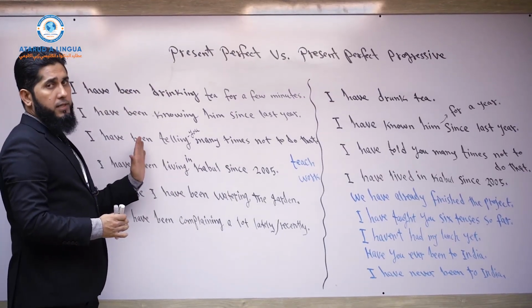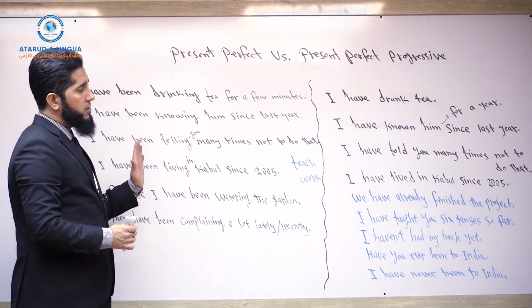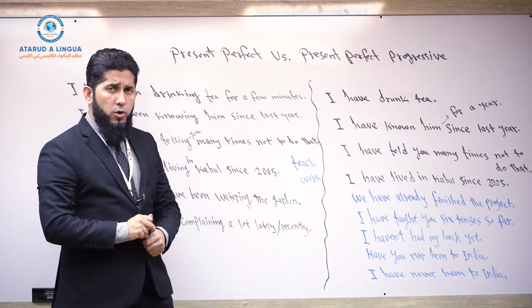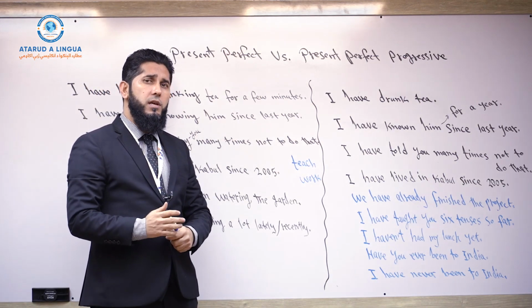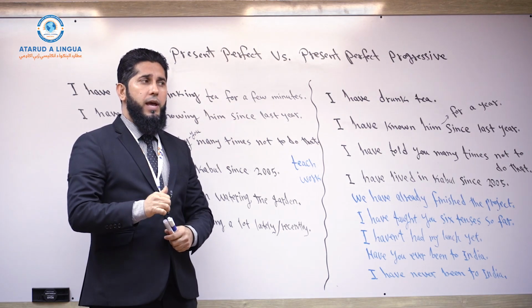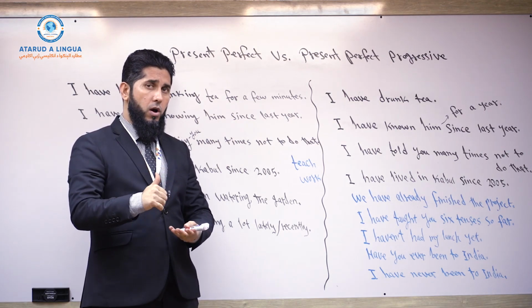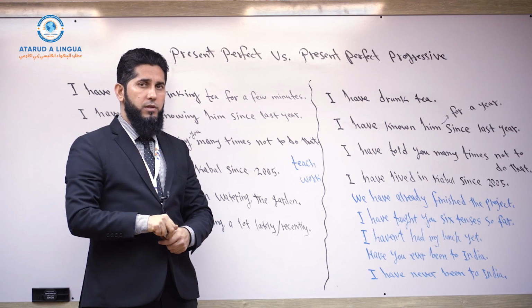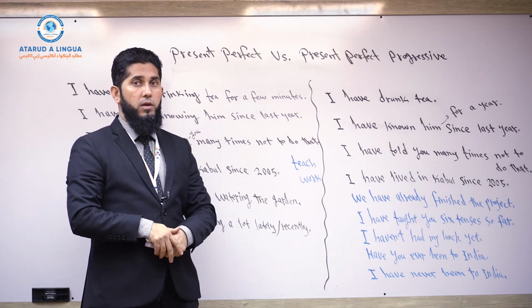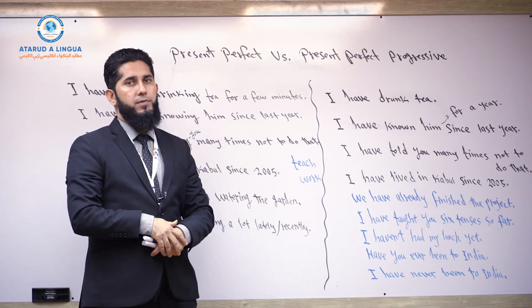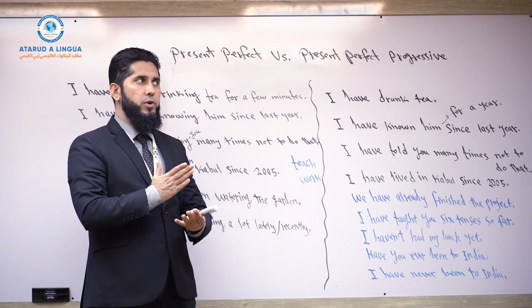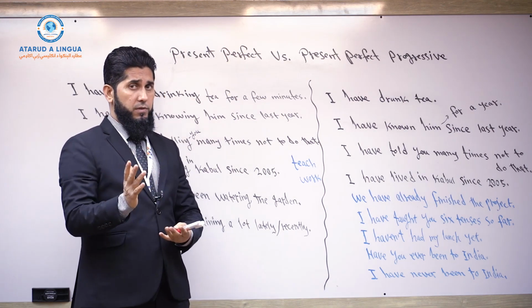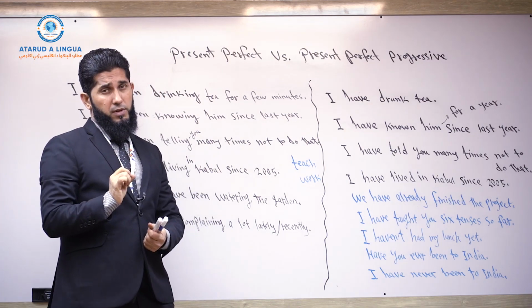So to this side, present perfect continuous tense, and to that side of the line, present perfect tense. Keep in mind that the main usage of present perfect tense is to talk about an action that happened before now, before present time, at an unspecific time. For example, if you're asking me, please have lunch with us, I'm saying, no, I'm not hungry now because I've already had lunch, because I've already eaten. So we talk about an action that happened before now, before present time, at an unspecific time. That's the main usage of present perfect tense.